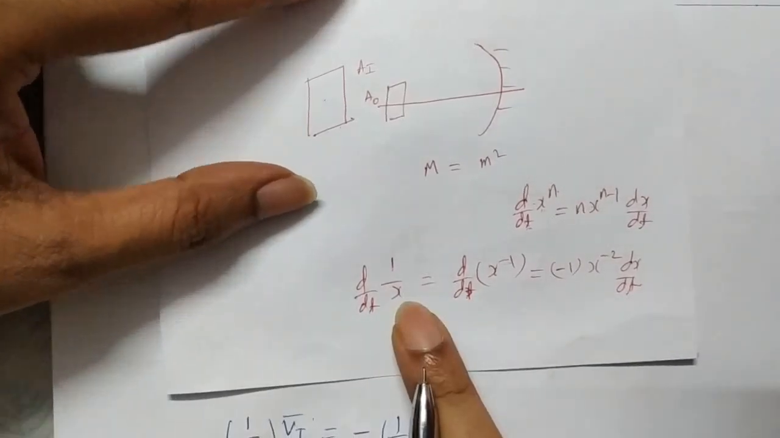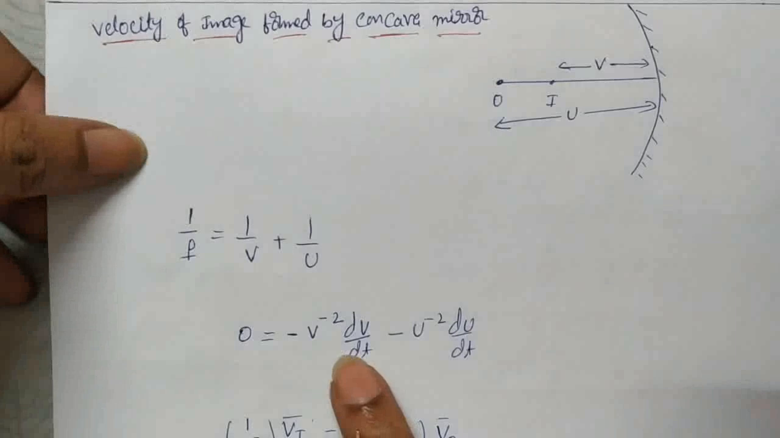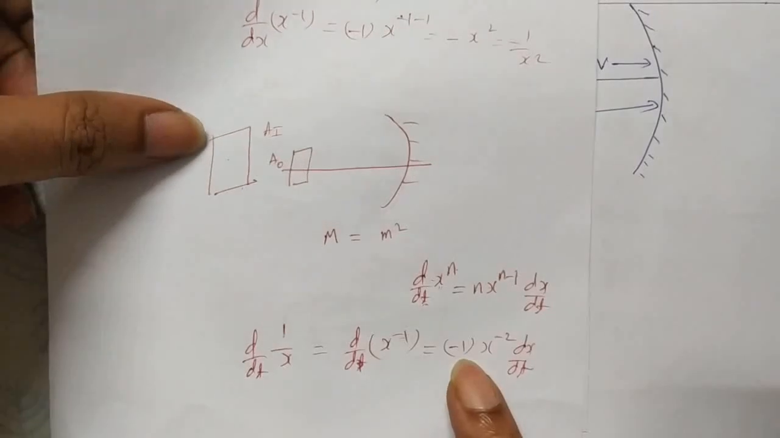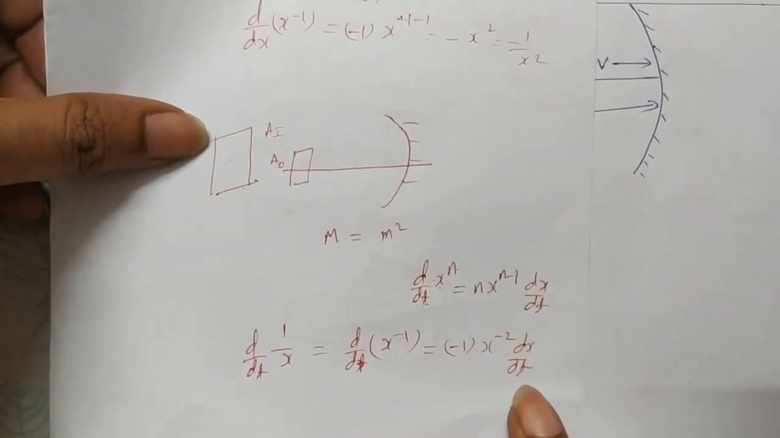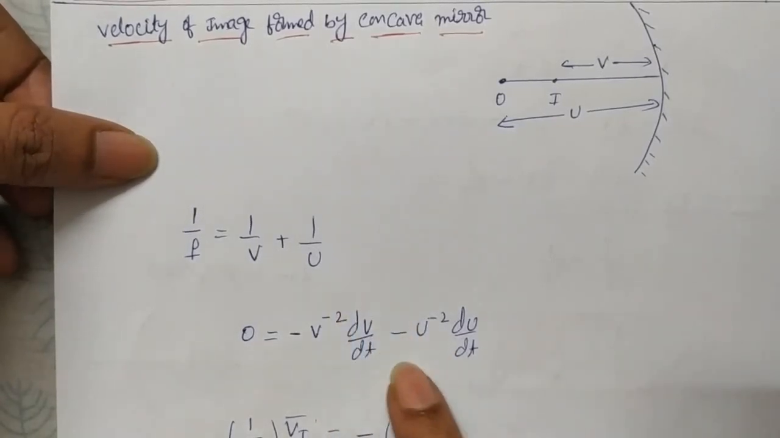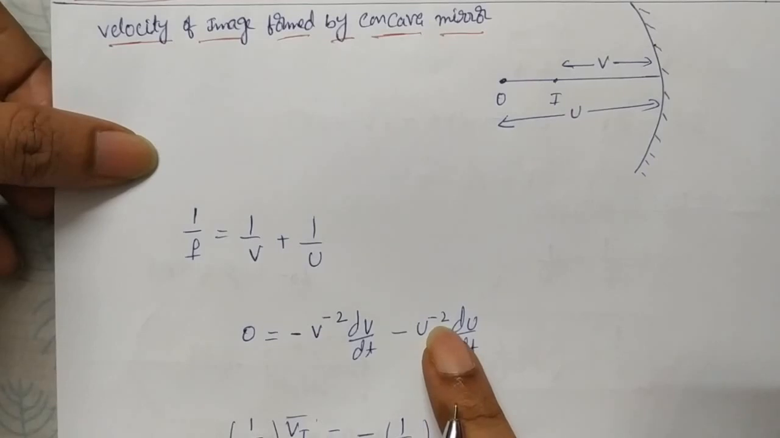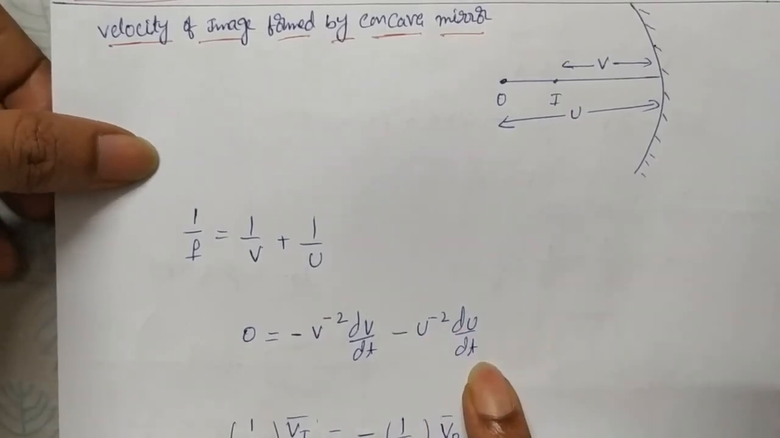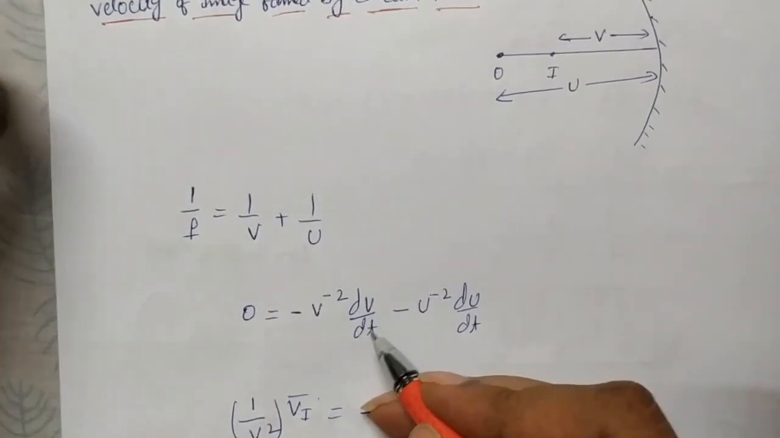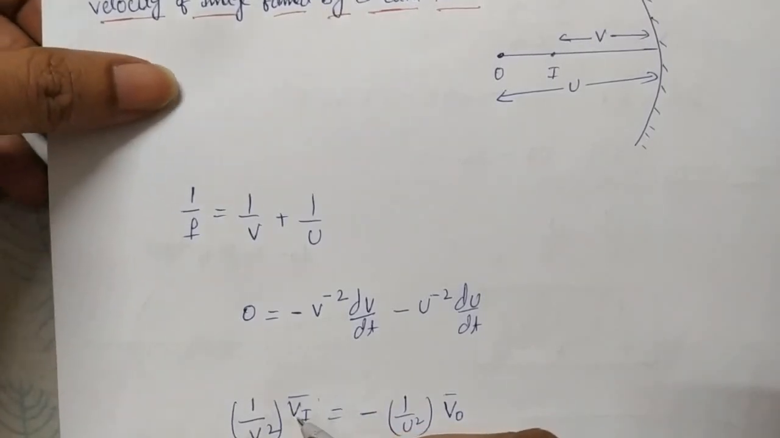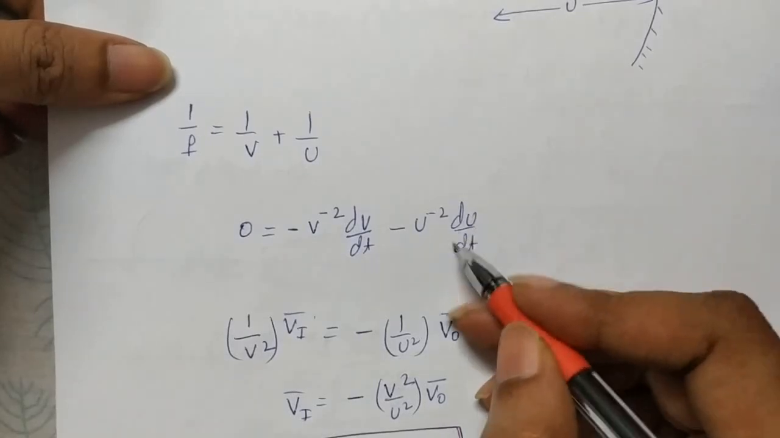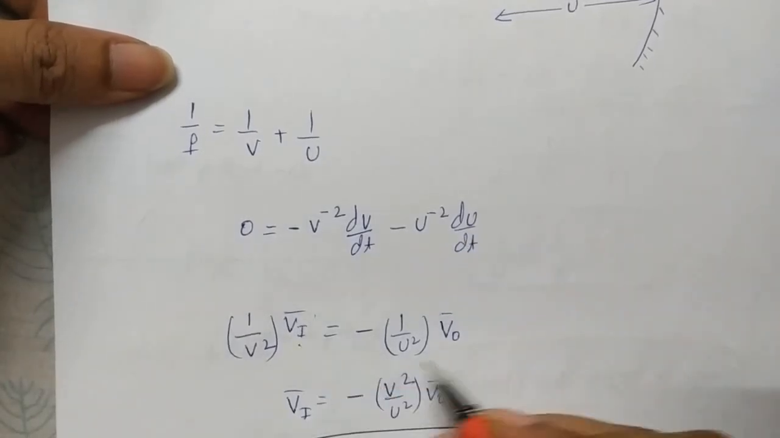Similarly, here in place of x, what do we have? v and u. So what can you write? Minus 1 x power minus 2 dx by dt. In the same manner here you can write minus v power minus 2 dv by dt, and for u also the same, minus u power minus 2 du by dt. And what is dv by dt? Change in the position of the image by change in time, nothing but the velocity of the image. What is du by dt? Change in the position of the object by change in time, nothing but the velocity of the object.